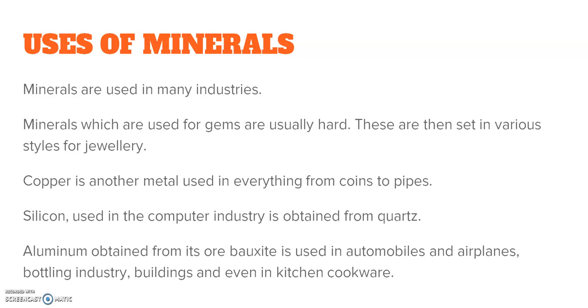Then silicon is another mineral which is used in the computer industry and is obtained from quartz. Aluminium is obtained from the ore bauxite and is used in automobiles and aeroplanes, bottling industry, building, and even in cooking, kitchen cookware. So aluminium, copper, these are some type of minerals which are used in our day-to-day life.